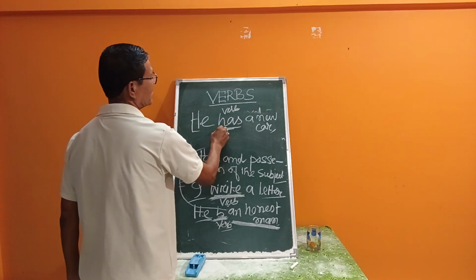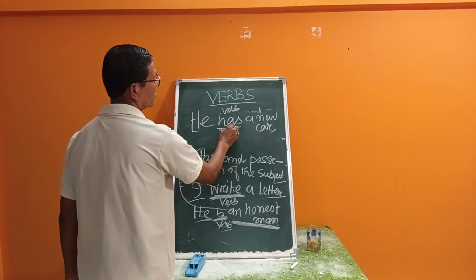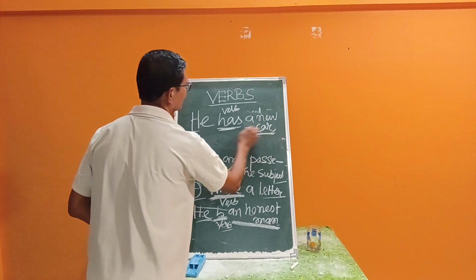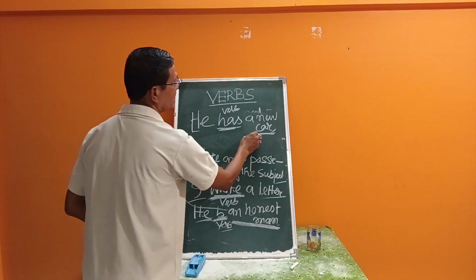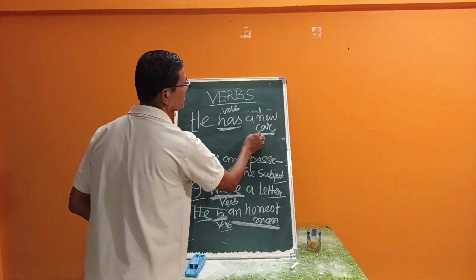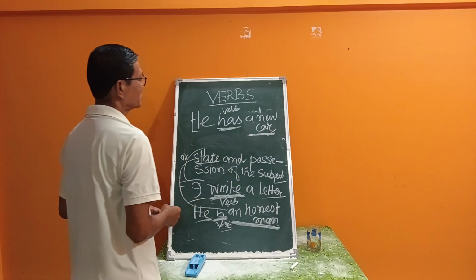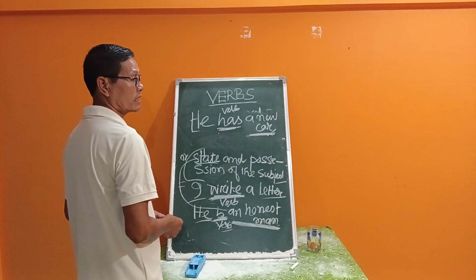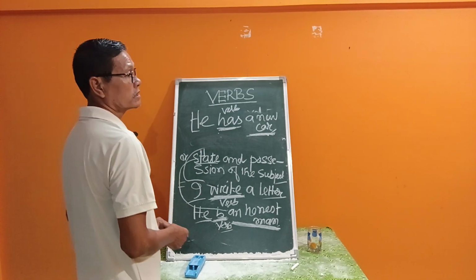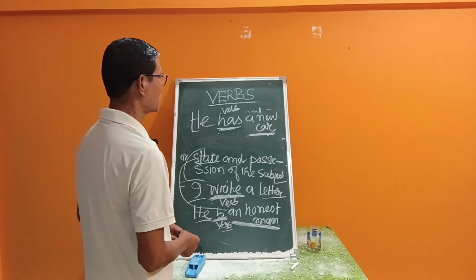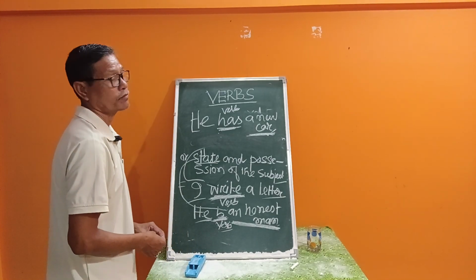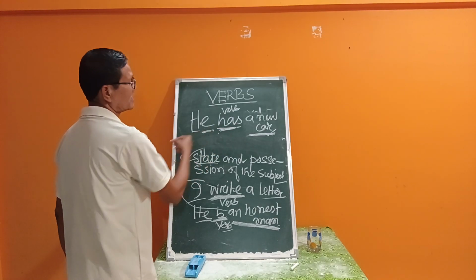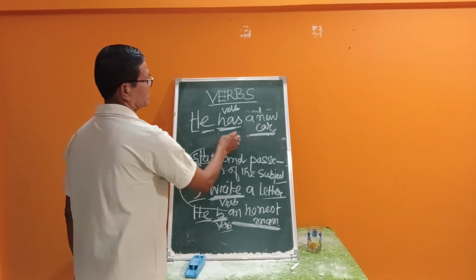The word has expresses possession of a new car, isn't it? That's why the verb is a word which expresses the possessions of the subject. Has expresses the possession of a new car by the subject. That's why has is a verb here.